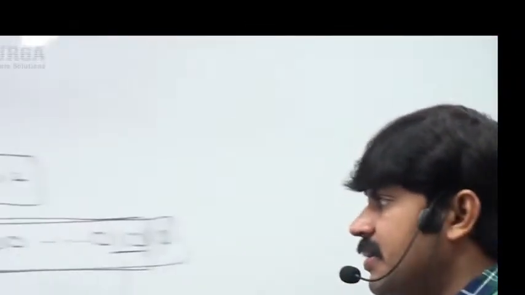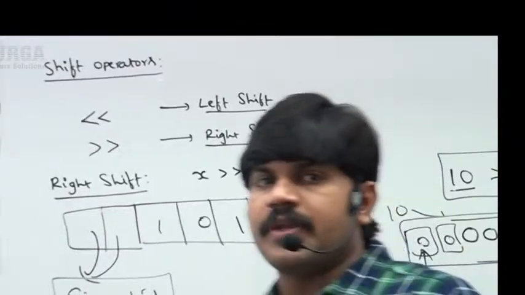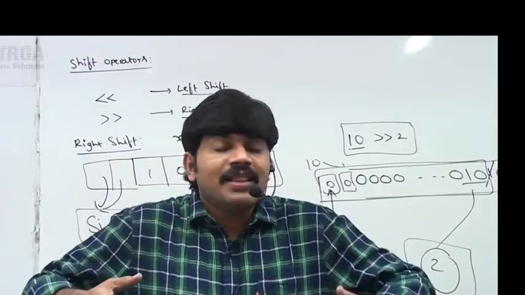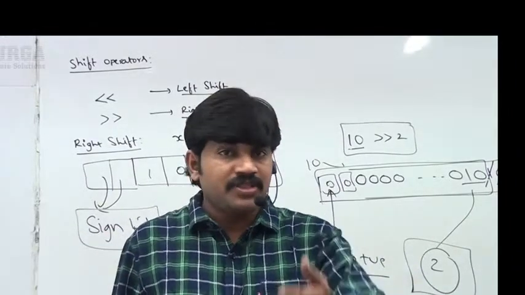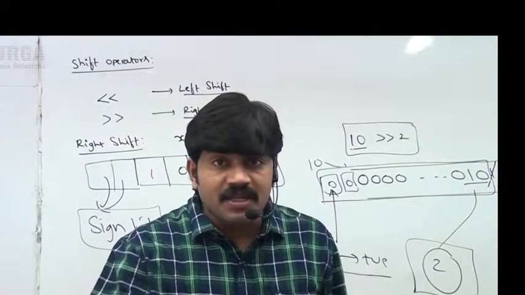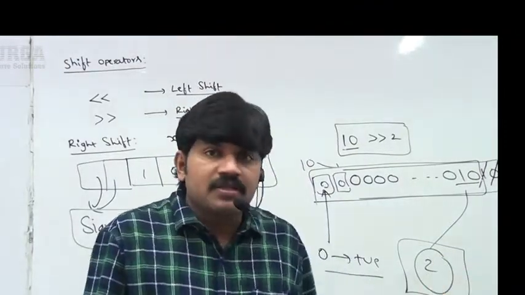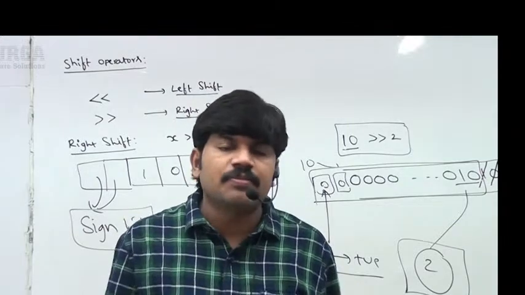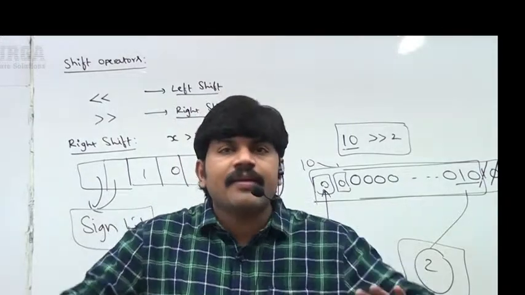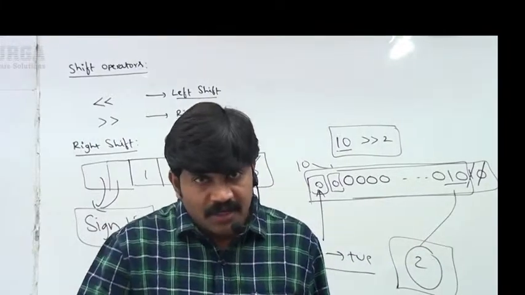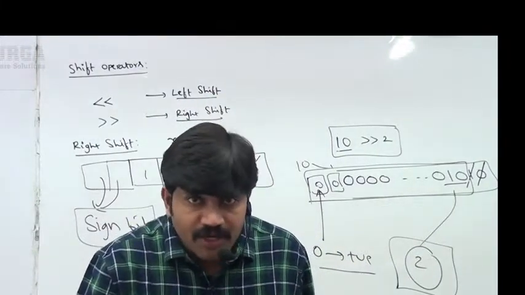Is everyone in a position to understand clearly? These are the 2 shift operators we have. If you are going to develop mathematics based applications, like machine learning based purely on mathematics, or mathematical equations, then shift operators and complement operators may be very helpful. But in general programming, we very rarely use these operators. Up to this, any doubt? Clear for all of you?